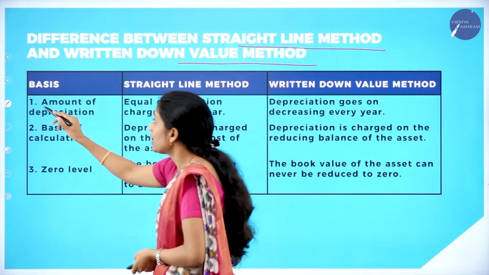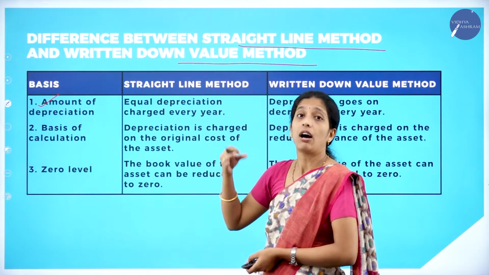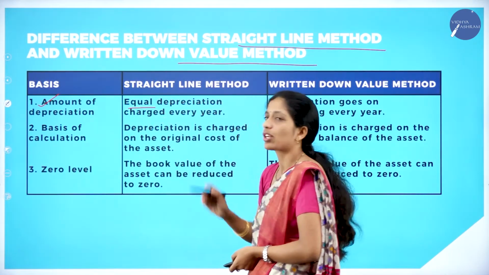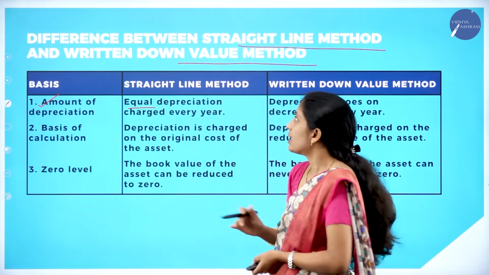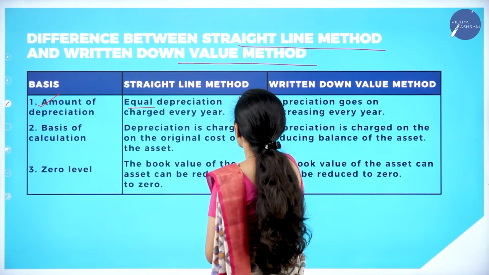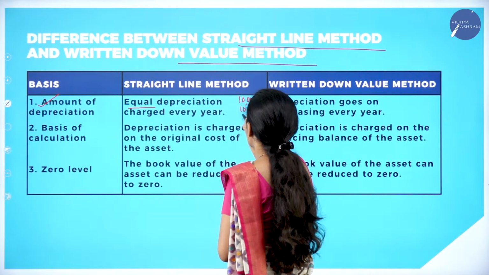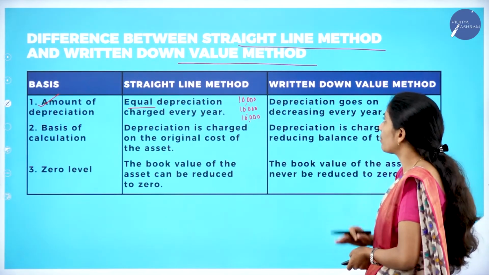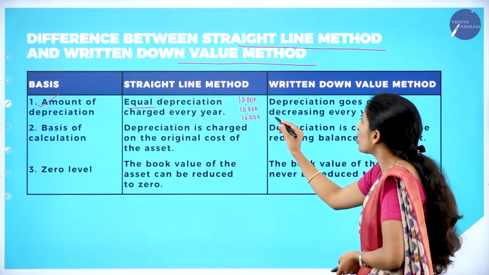Coming to the first one, we have amount of depreciation. So amount of depreciation, how it will be in straight line method? Equal depreciation is charged every year. So here the depreciation will be what? Equal. Suppose if the depreciation for first year is 10,000, for all the years it will be 10,000 only. So it does not change. Whereas coming to diminishing balance method or written down value method, depreciation goes on decreasing.